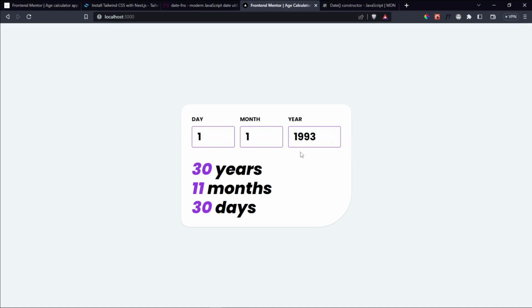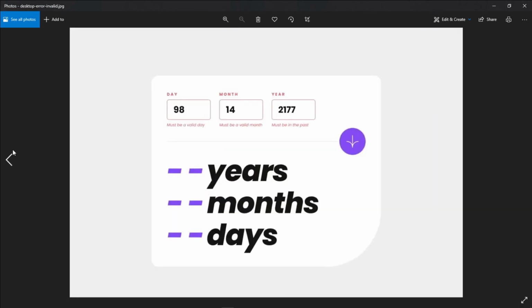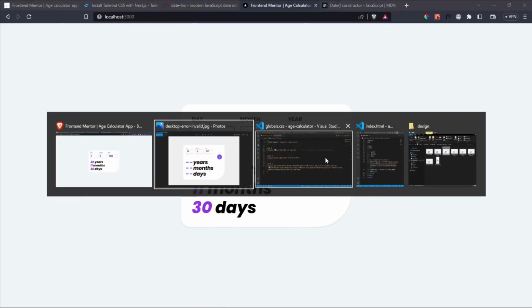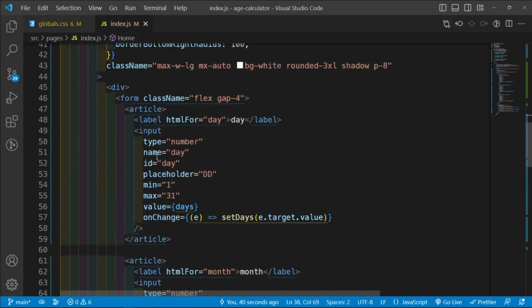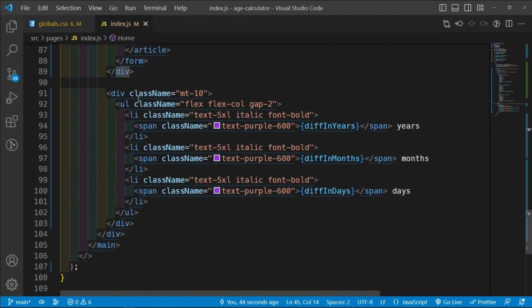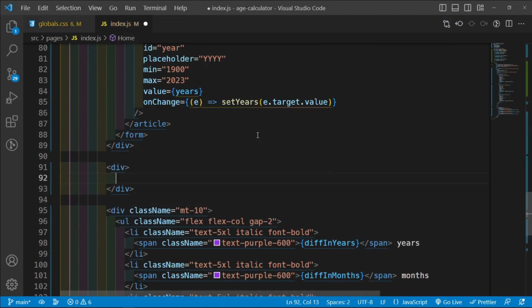And then now what we need to do is add in the error states. So where are they? Wait a minute, we need to add this in as well. And we also need to add in the error states, so these ones. So let's begin by adding in the image. Where does the image come in? Below the form. So below this div, let's have another div, and then inside this